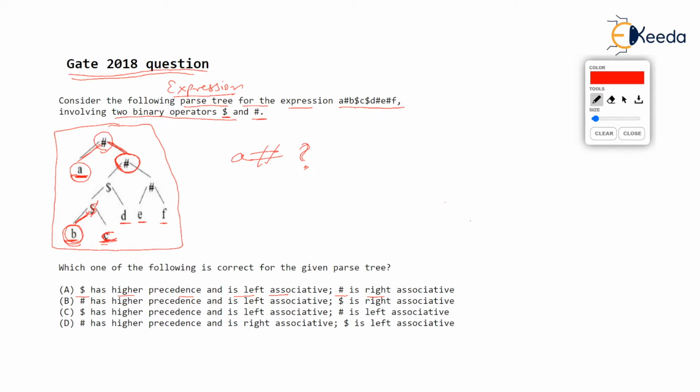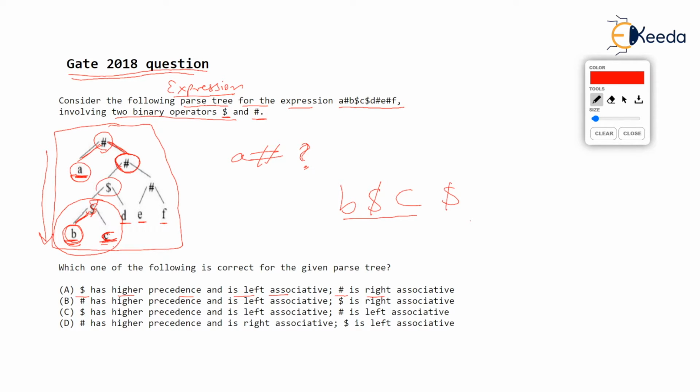If you notice, I have gone deeper in the tree. First, I will go at the deeper level. That is, I am going to do depth first search of this particular tree. So according to DFS, the deepest nodes will be processed first. So B dollar C will be done. Now whatever is the result of this B dollar C has to be operated with dollar again.